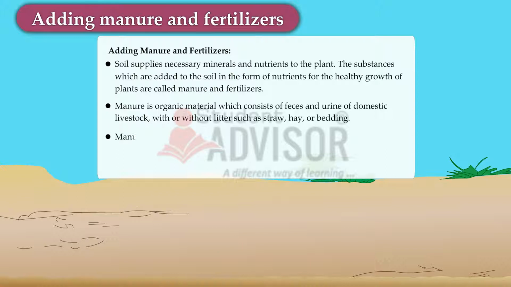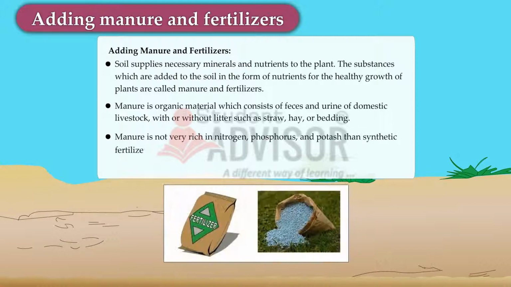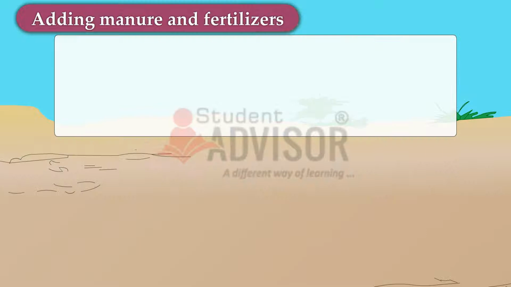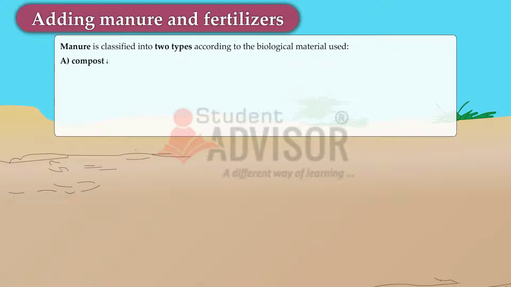Manure is not as rich in nitrogen, phosphorus, and potash as synthetic fertilizers. Therefore, manure is applied in larger quantities. But it is rich in humus, which improves the water-holding capacity of the soil. Manure is classified into two types according to the biological material used: compost and vermicomposting.